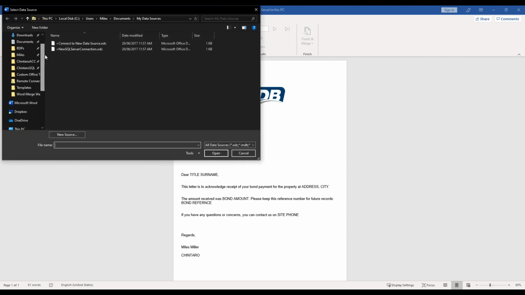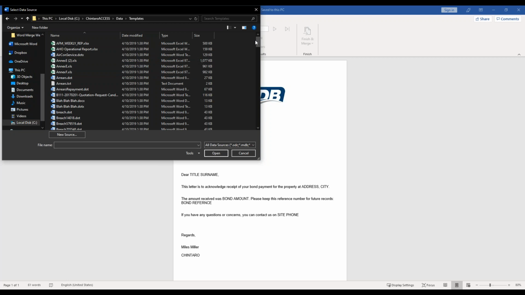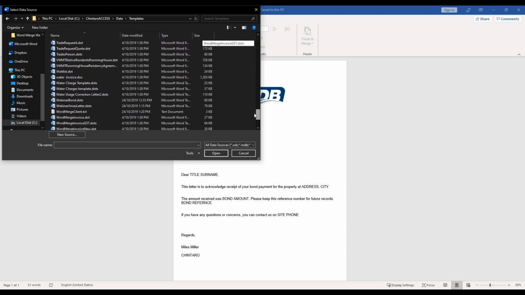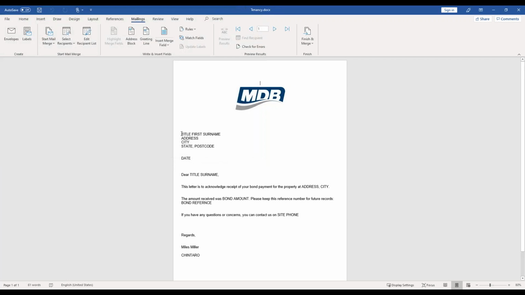So I just need to find where that's located. So that's going to be in my templates folder. And this time I'm going to scroll down and I want the word merge tenancies because I'm going to be doing this from the tenancy screen. So I'll select that one here, click open, and I can see I've got my values up here.